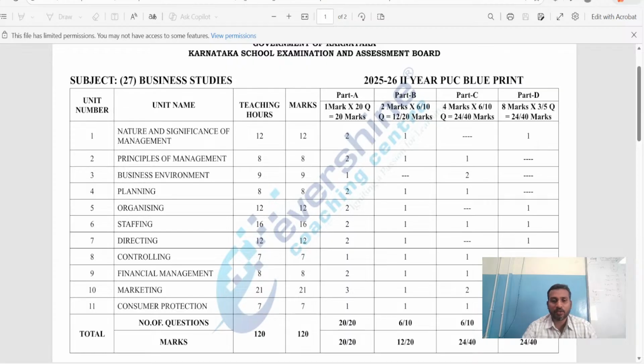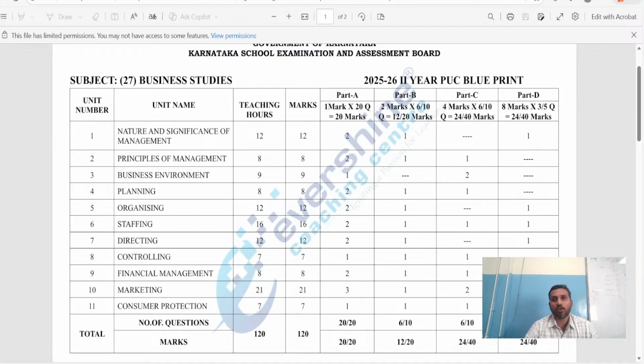If you compare your entire syllabus, your marketing and staffing, can you see these two chapters are the most crucial chapters for you guys to score? If you are going to target chapter number 7 and chapter number 10, these are the two chapters which carry more marks.